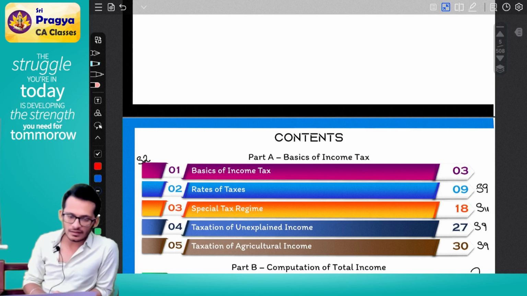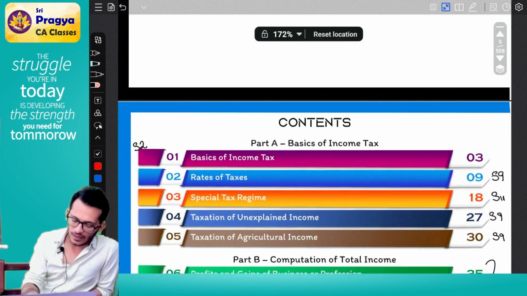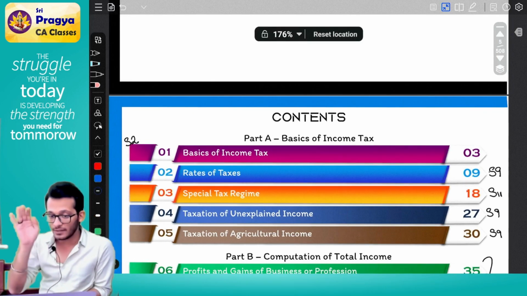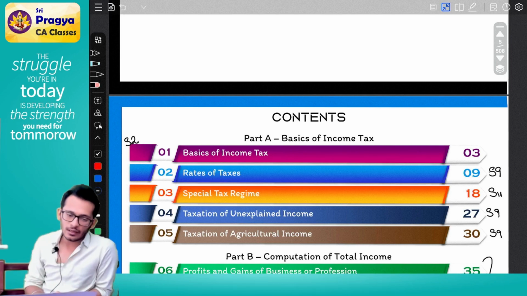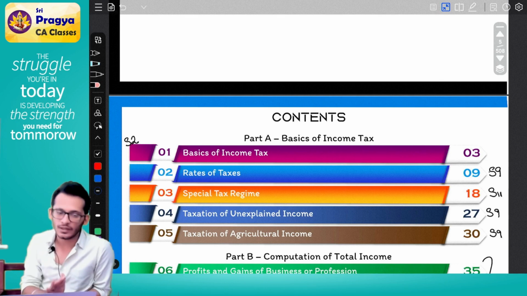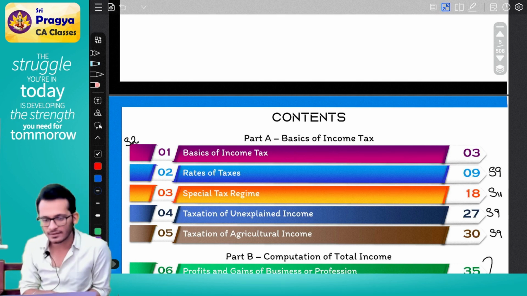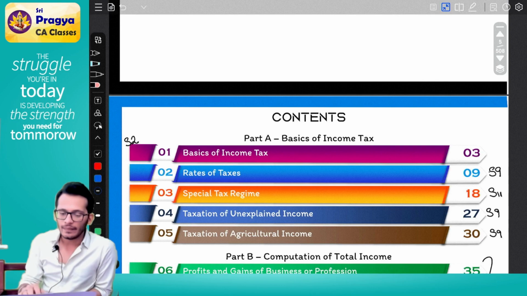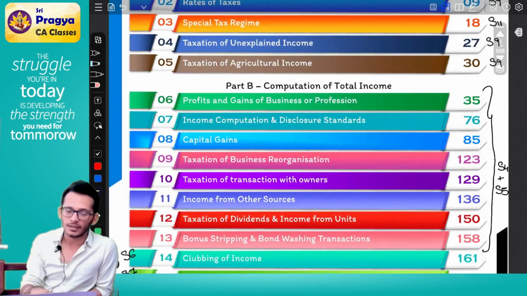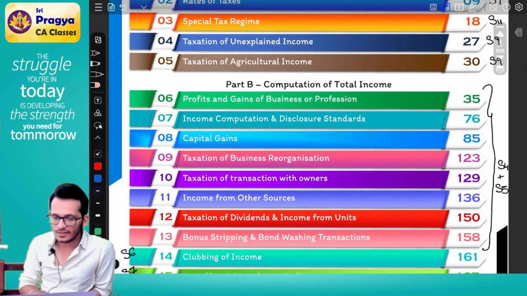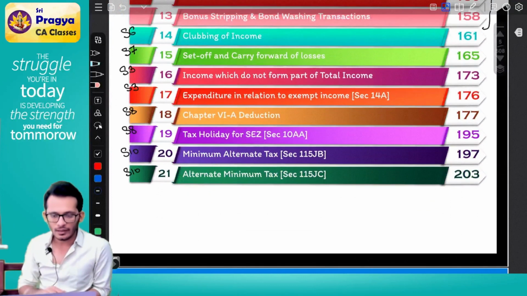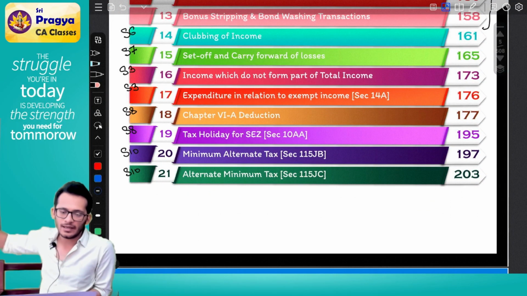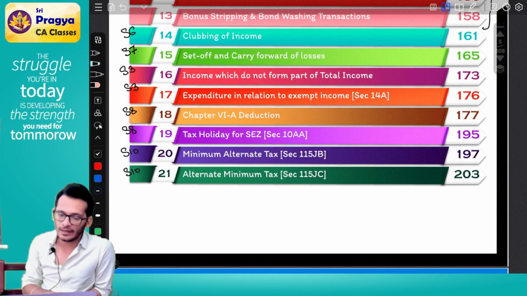Yes. Looking at the format, you will notice I have split my subtopics into subparts. My intention is, it is better if we start with tax computation right now, so that you know what tax looks like. We will start with what tax computation looks like in part A. Then we'll go to part B, where we'll start finding out incomes one by one, and we'll try to find out my total income, till the very end, along with some extra MAT, AMT and all those extra adjustments for us to find out my total income.